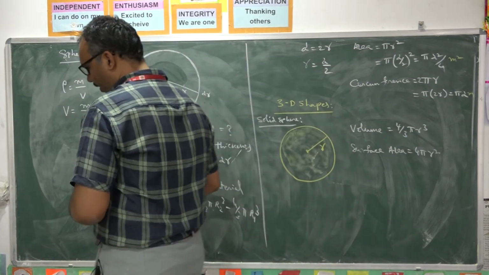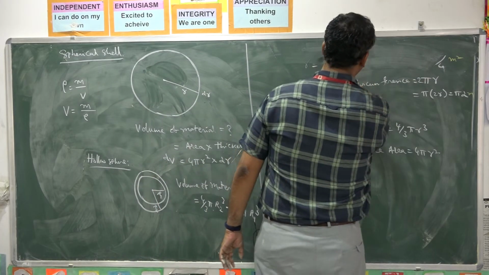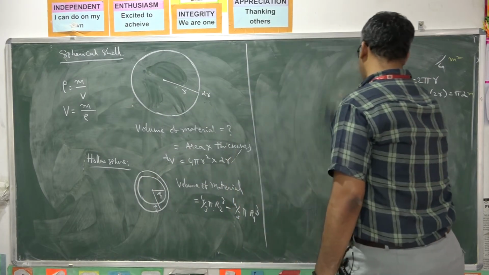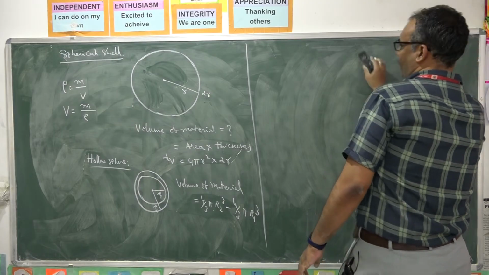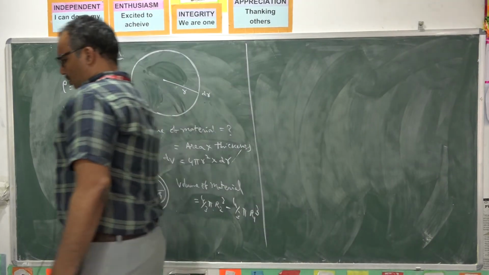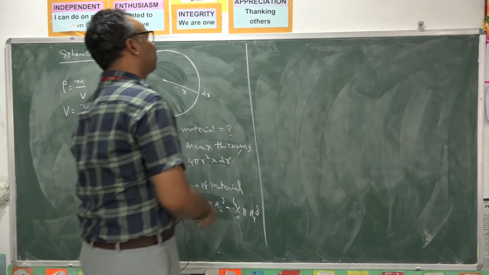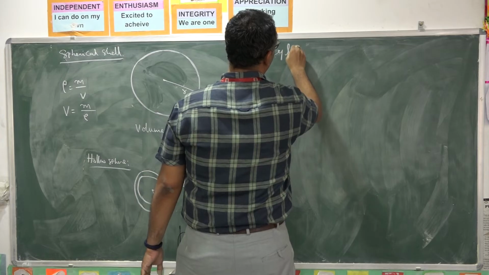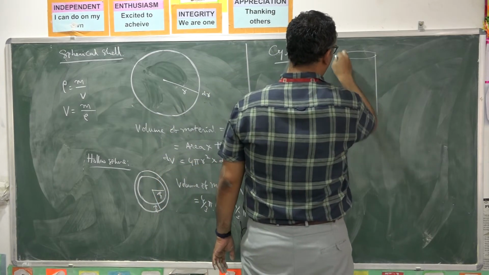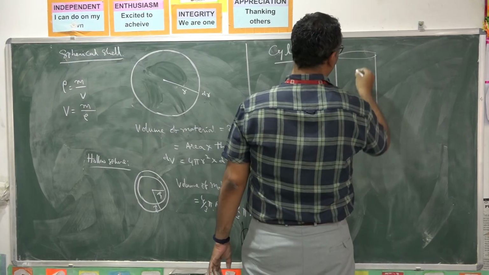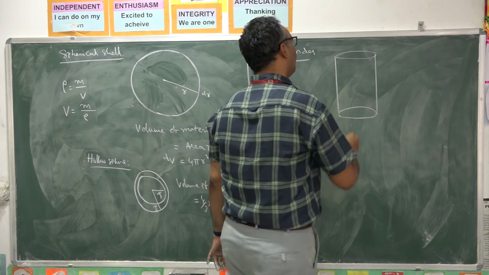Next shape I would like to describe is the cylinder. This is the shape. Solid cylinder. Entire shape is made with the same material.